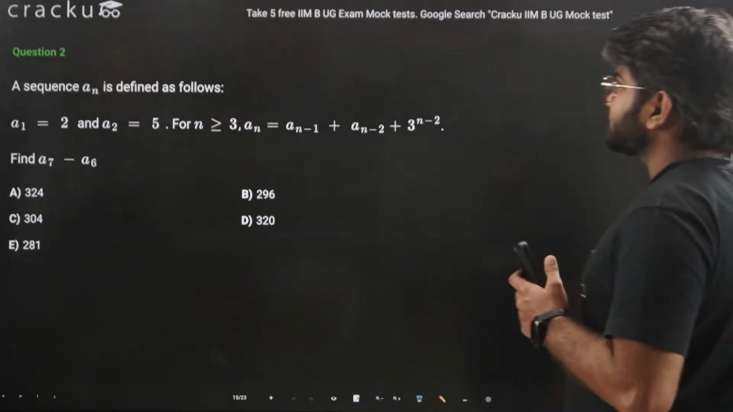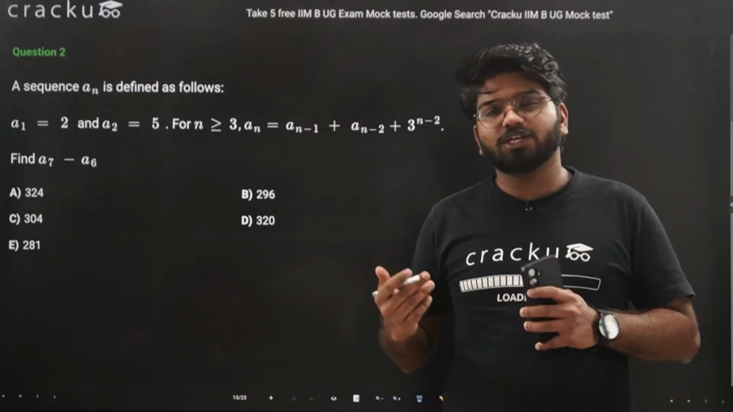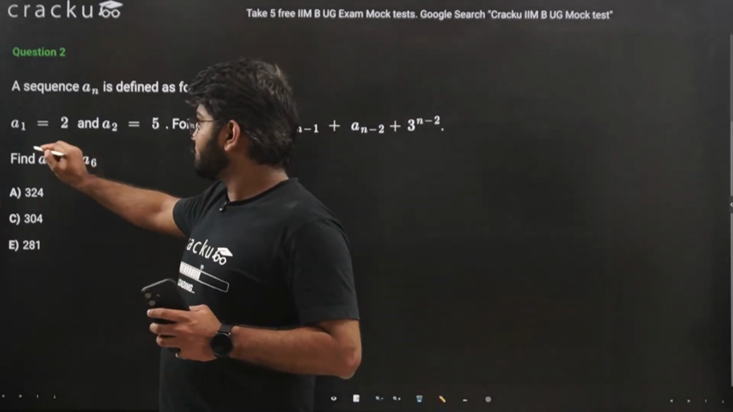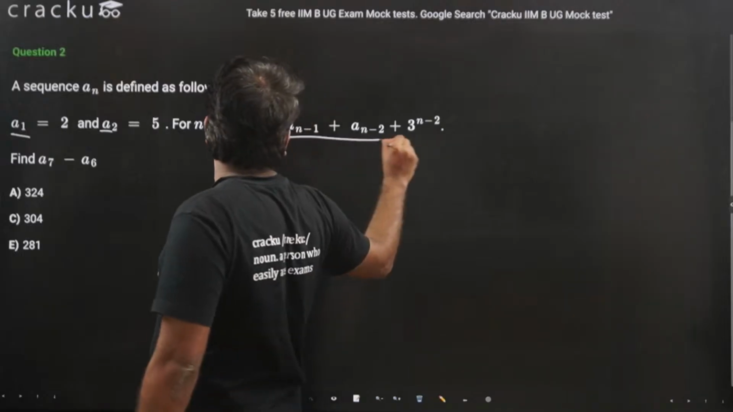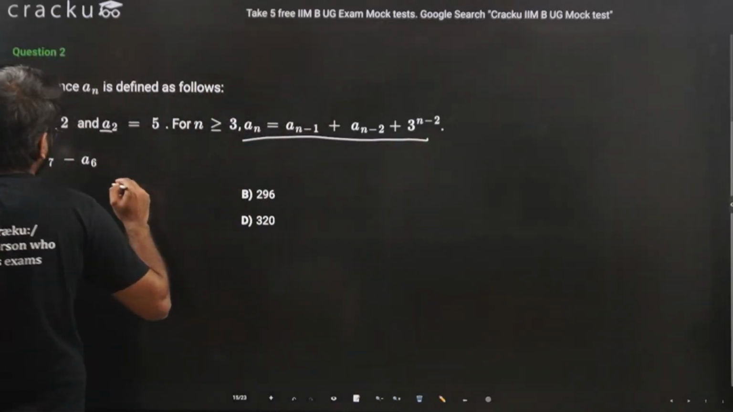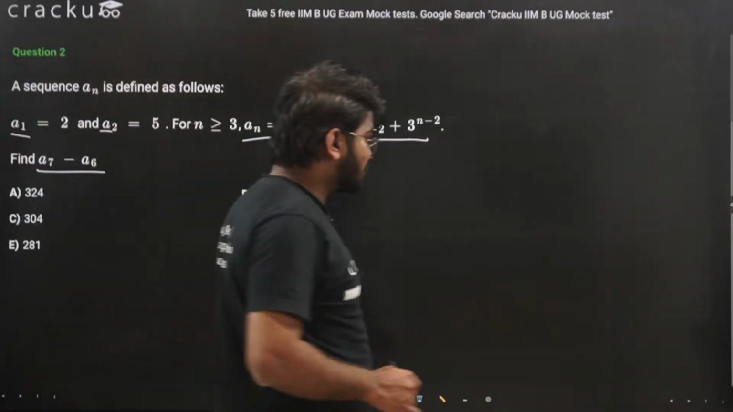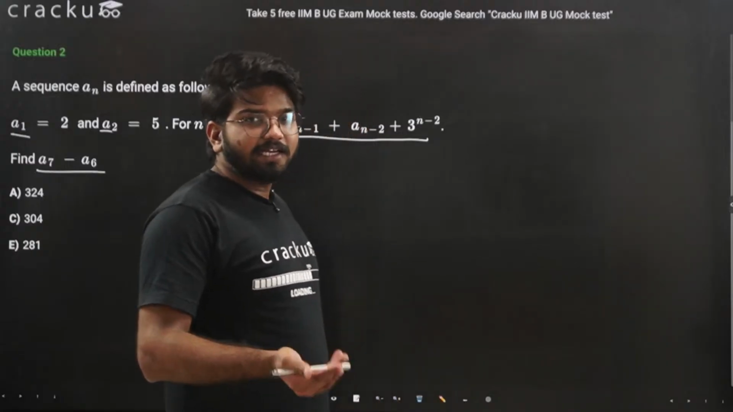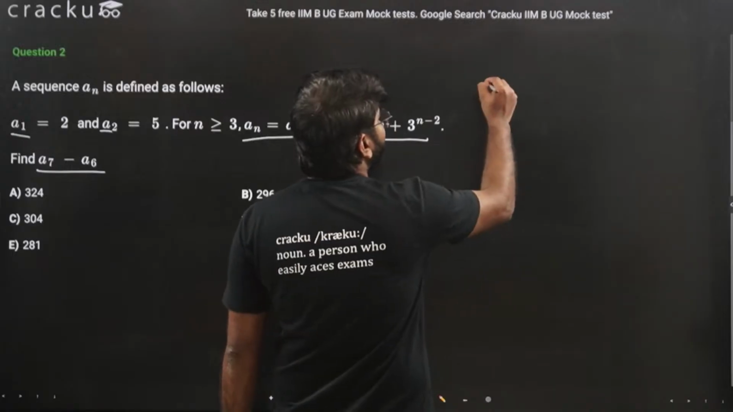Okay, this was again based on sequence only. We are given some conditions and we need to find a particular relation. Here we are given for a sequence the first term, the second term, and the relation, and then we are asked the difference of the seventh term and sixth term of the sequence. So we'll find out the seventh term and sixth term individually, and then we can find the difference.